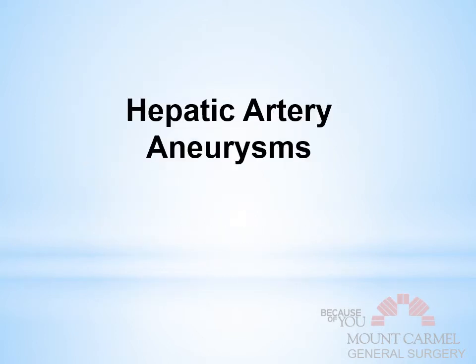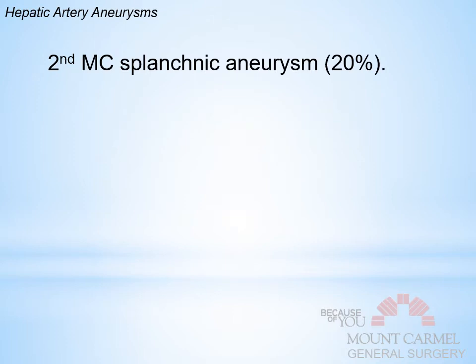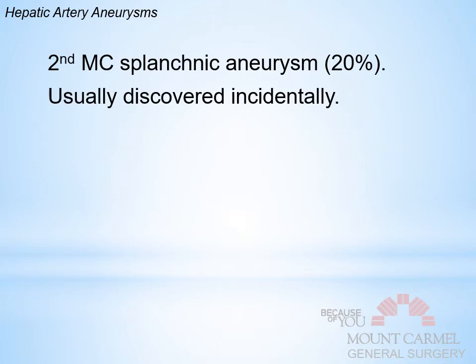So we'll move on to hepatic artery aneurysms. Hepatic artery aneurysms are the second most common. In fact, these are ranked in order, so if you remember the order, you'll remember the most common to least common. Hepatic artery aneurysms represent 20% of all splanchnic aneurysms, usually discovered incidentally.